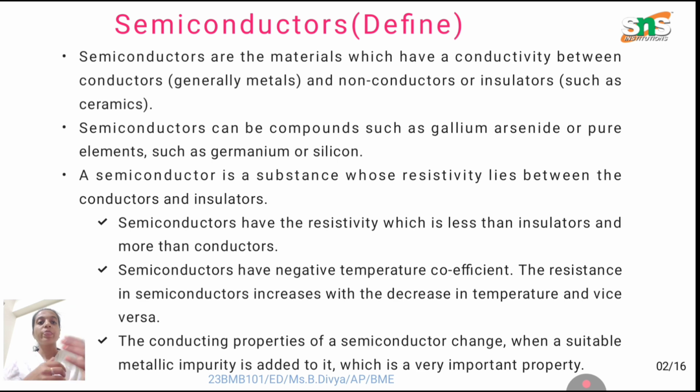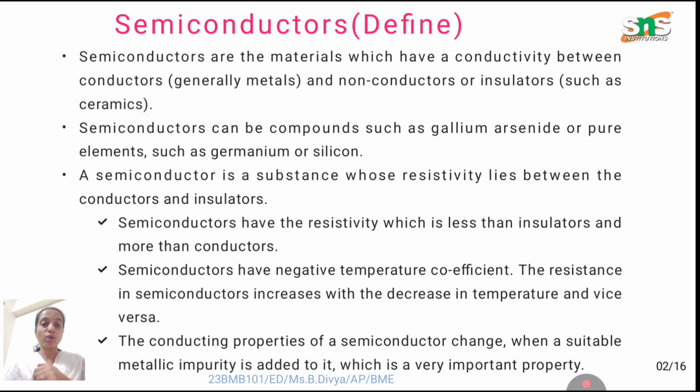Semiconductors have negative temperature coefficients. The resistance in a semiconductor increases with a decrease in temperature and vice versa. Once the temperature decreases, the resistance increases, and if the temperature increases, the resistance decreases in this semiconductor material.